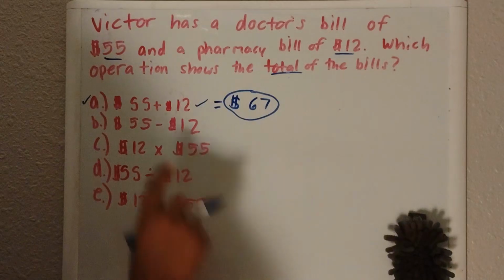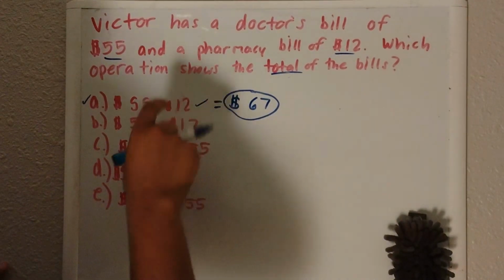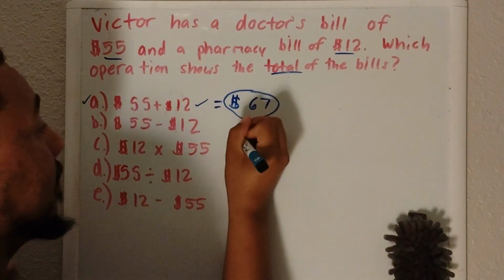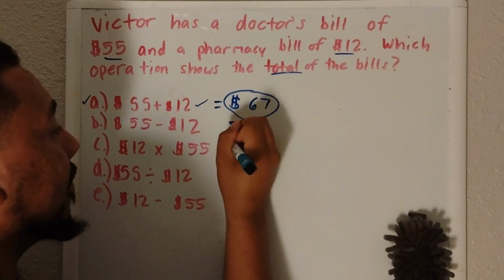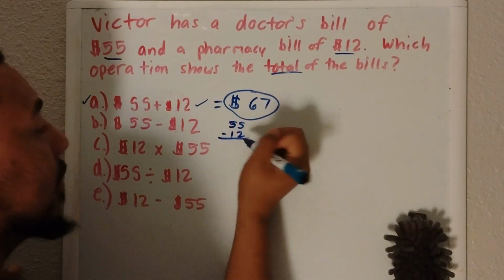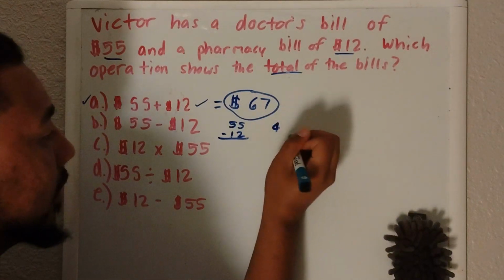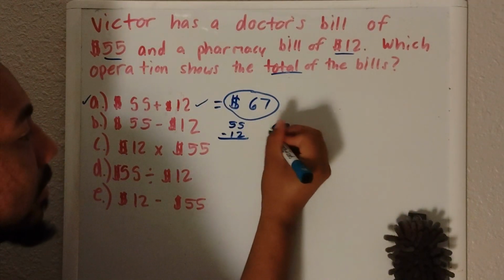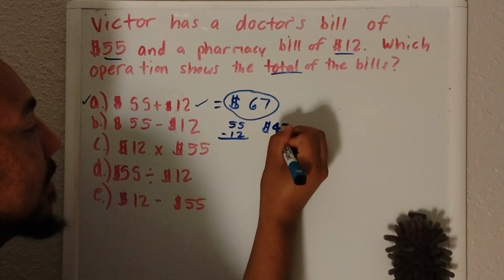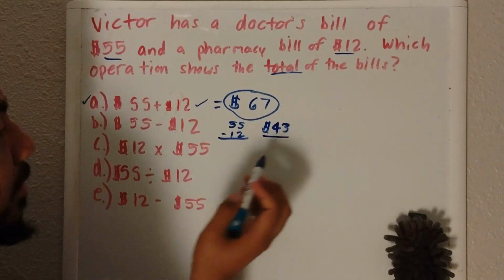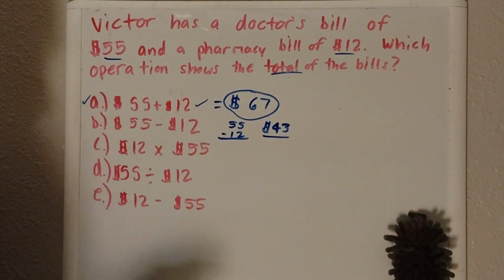So 55 minus, or take away, 12. 5 minus 1 is 4, 5 minus 2 is 3, so in total, he would have to pay the doctor $43 if it was that option.